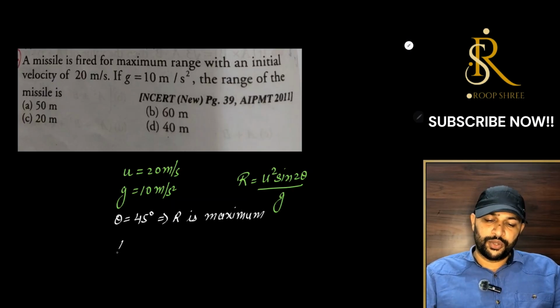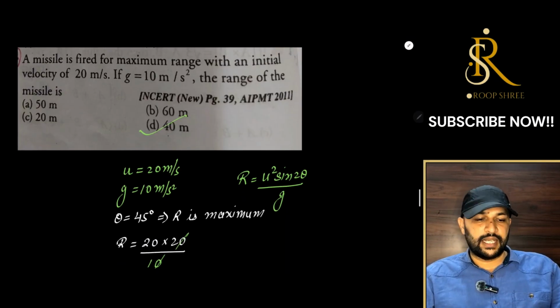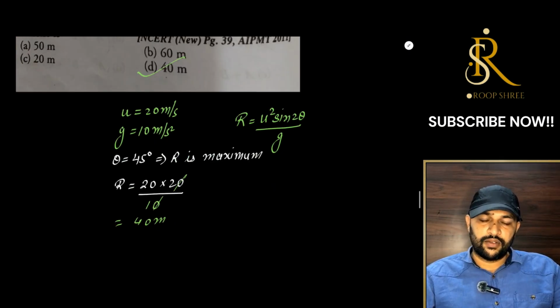So if we substitute here, r will be equals to u square, which is 20 into 20. Sin 2 theta straight away 1, because that is the condition we have taken, and g here is 10. So let us cancel out this with this, we are left with 40 meter, that is our range, maximum range of this missile. Clear it is? Option D is correct. Let us see our next problem.